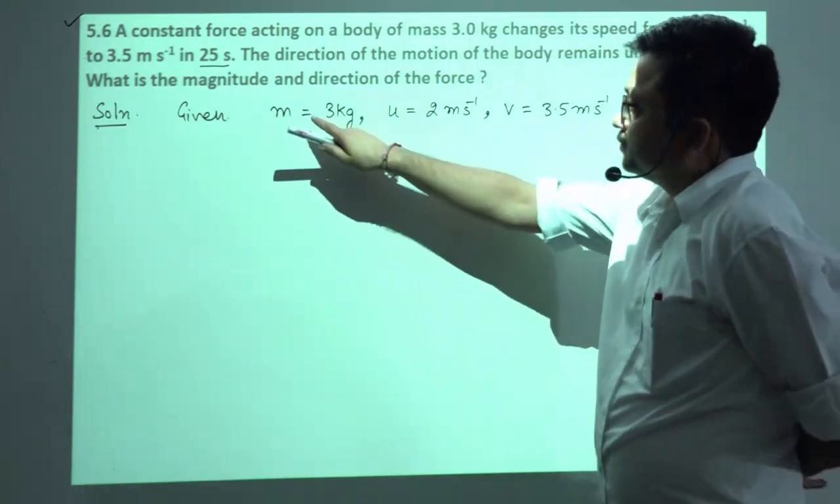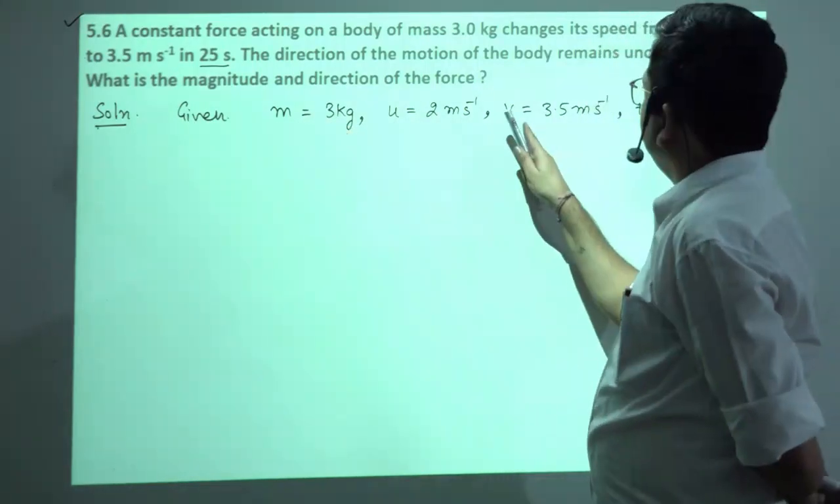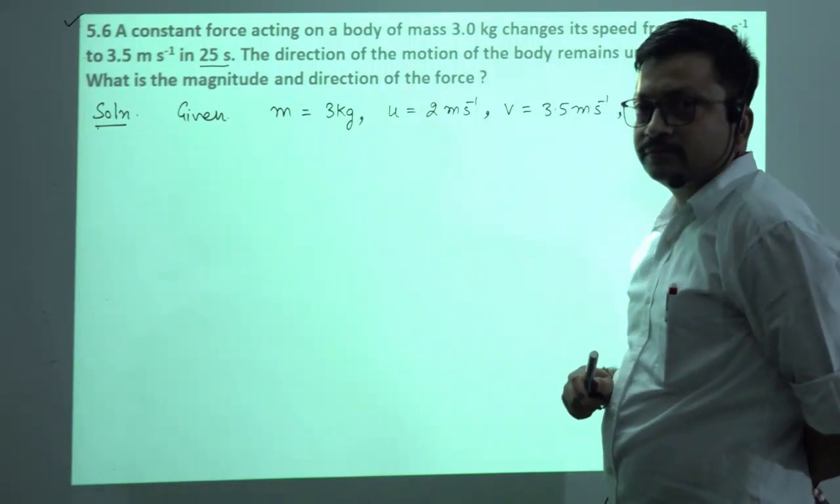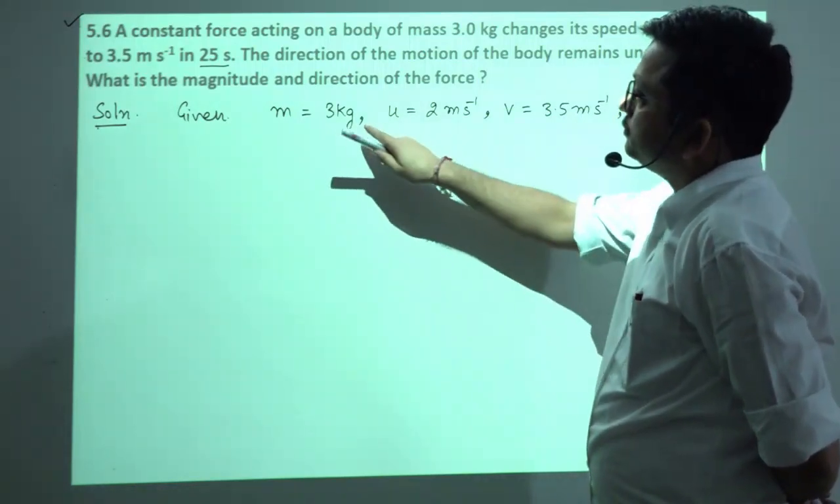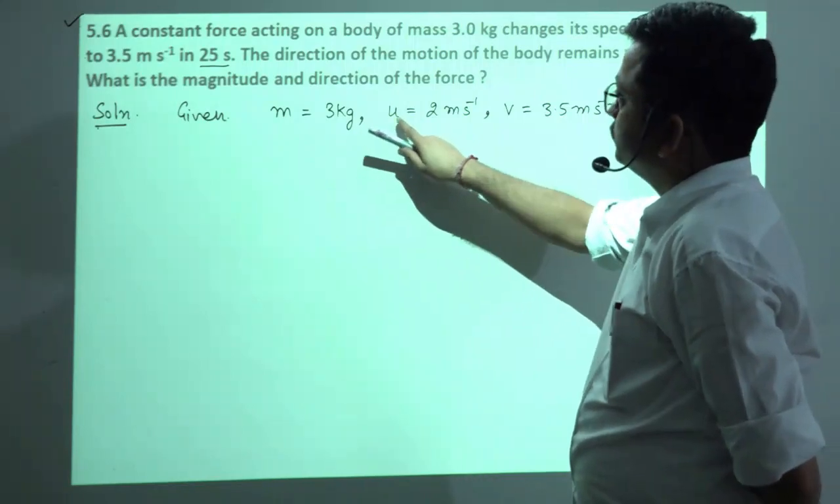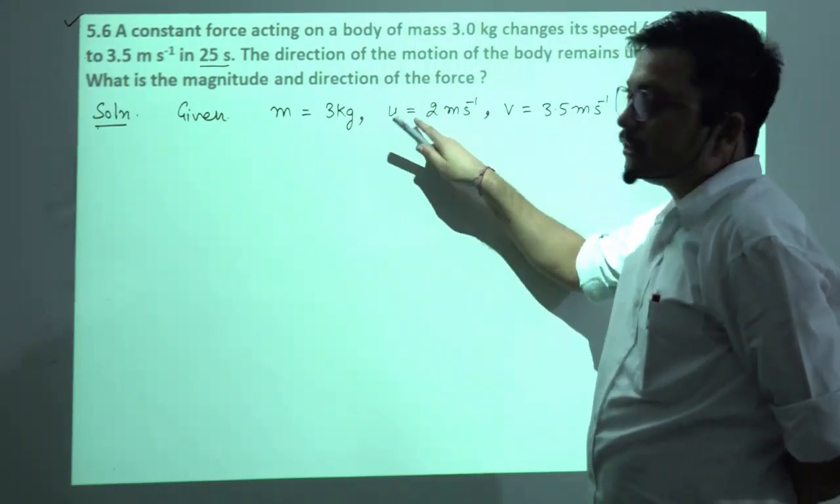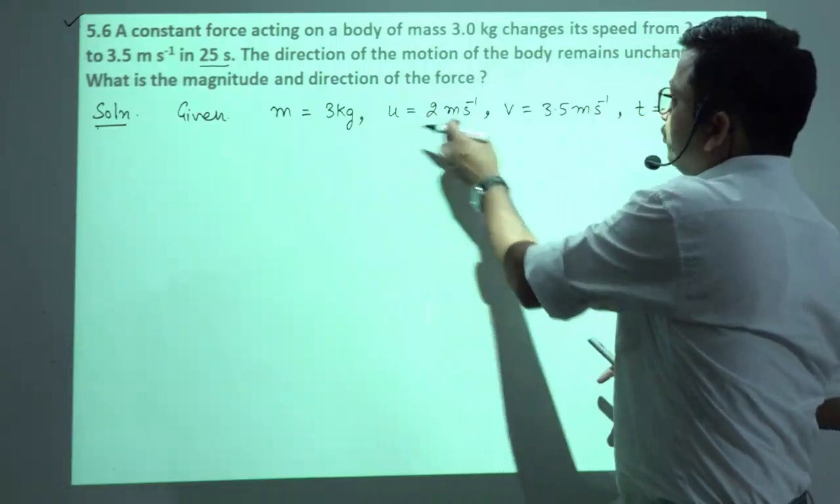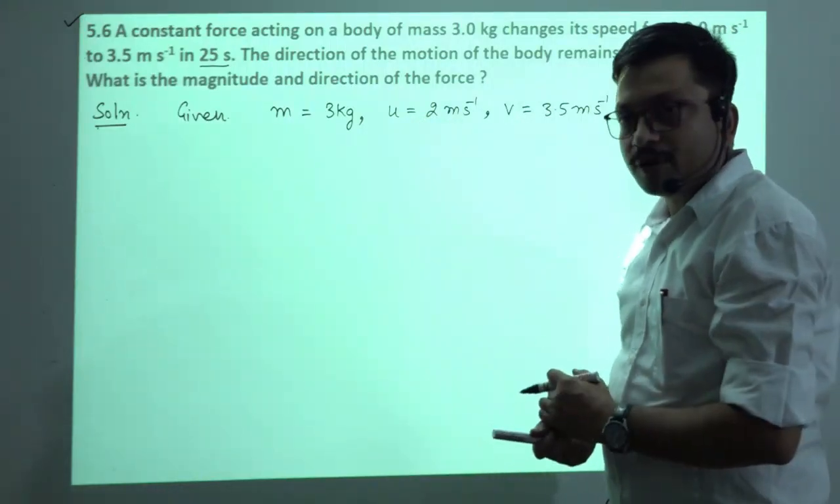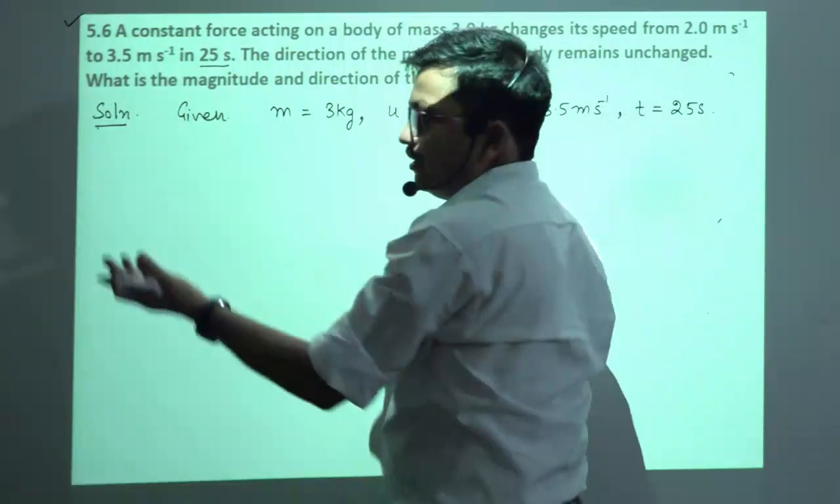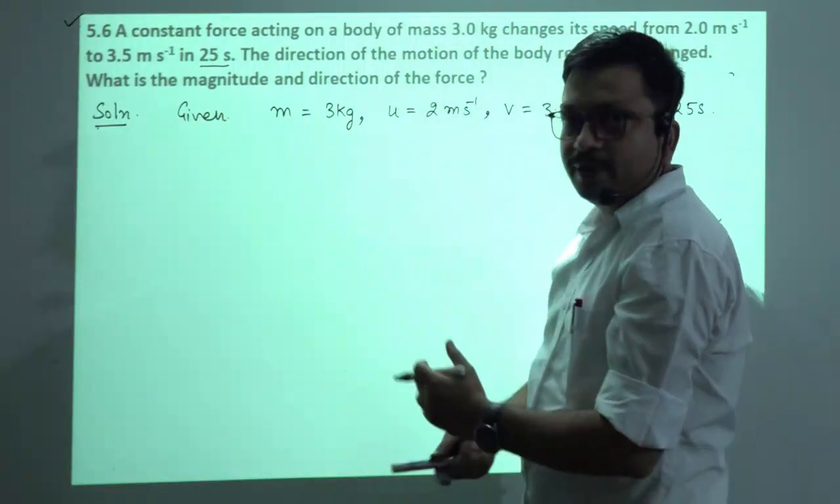तो देखो M दिया है, U, V और T दिया है. Clear? So how we can calculate? Mass is given to us. So first of all we will calculate the acceleration. U, V, T दिया है, तो V is equal to U plus AT का फार्मूला लगाएंगे, तो वहां से A मिल जाएगा, A मिल गया तो F मिल जाएगा. ओके.